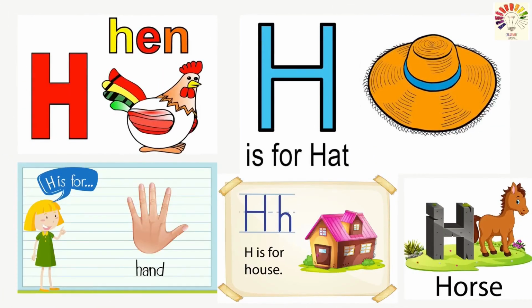What's the sound of H? H. H makes a sound? H. Very good. So shall we revise the words that we have learned today? H makes a sound? H. Hen. H for h. Hat. H for h. Hand. H for h. House. H for h. Horse. Very good.